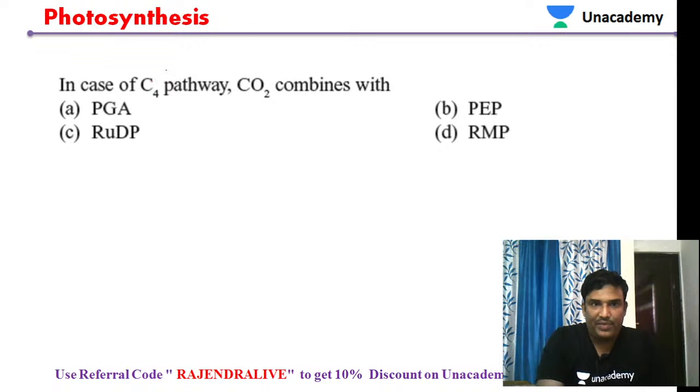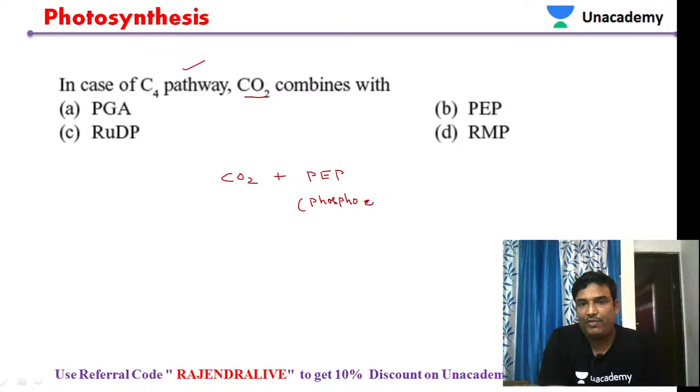Next question, students. In case of the C4 pathway, carbon dioxide combines with. Just now we saw the primary acceptor. The primary acceptor in the C4 pathway is phosphoenol pyruvate, PEP. PEP full form is phosphoenol pyruvate. So phosphoenol pyruvate is the primary acceptor.